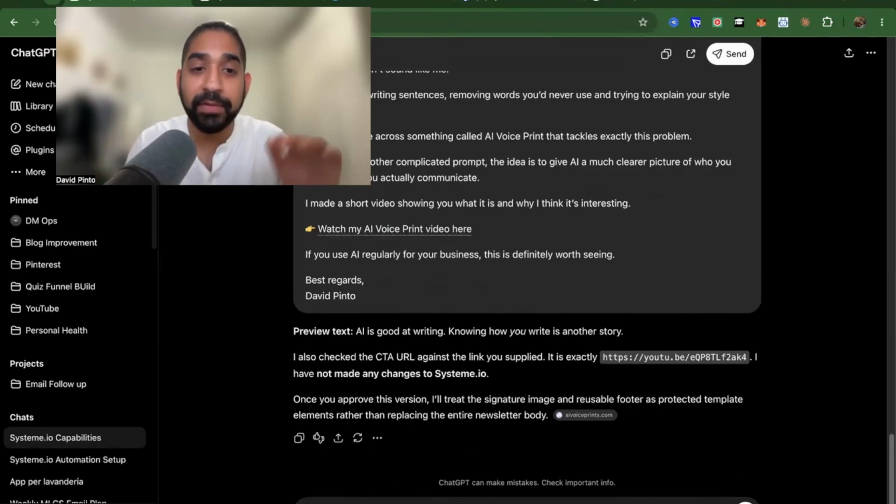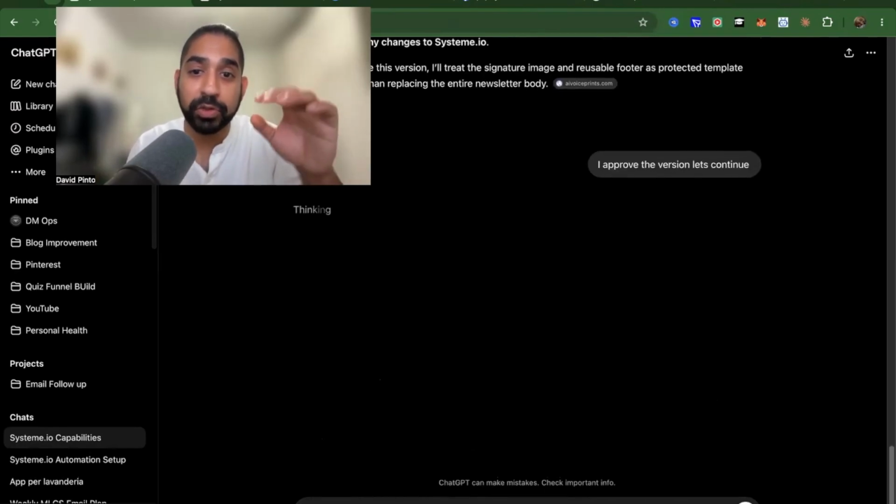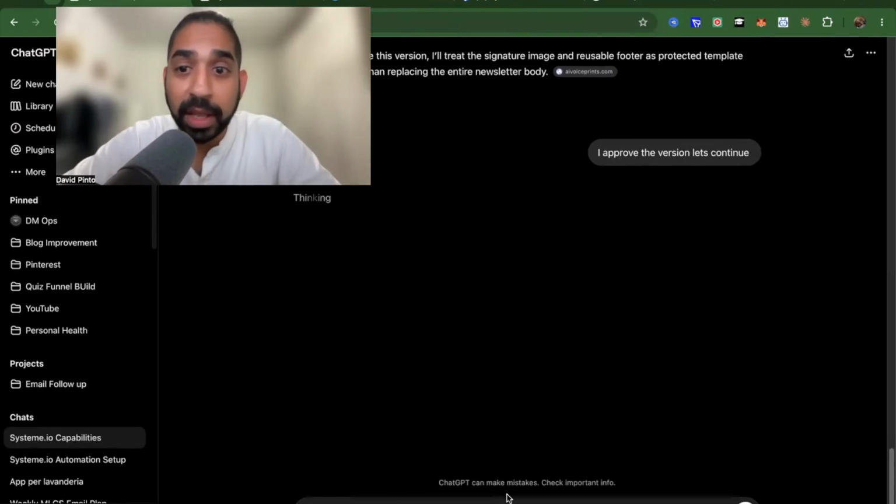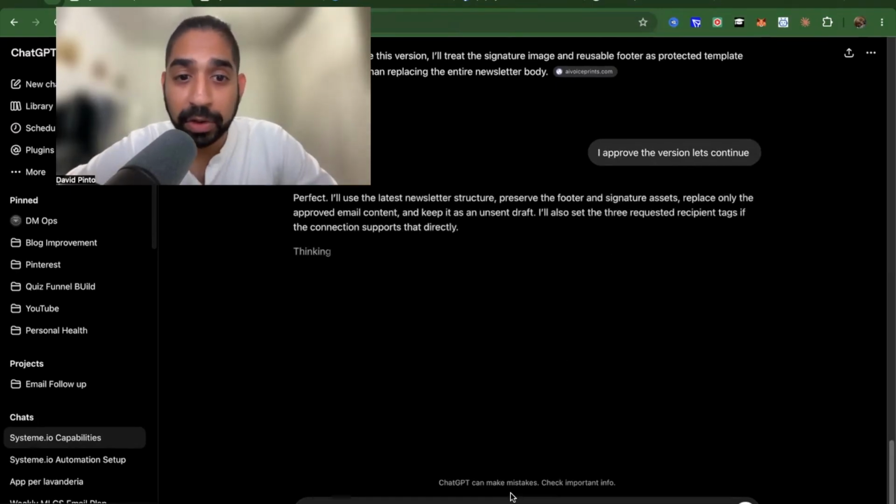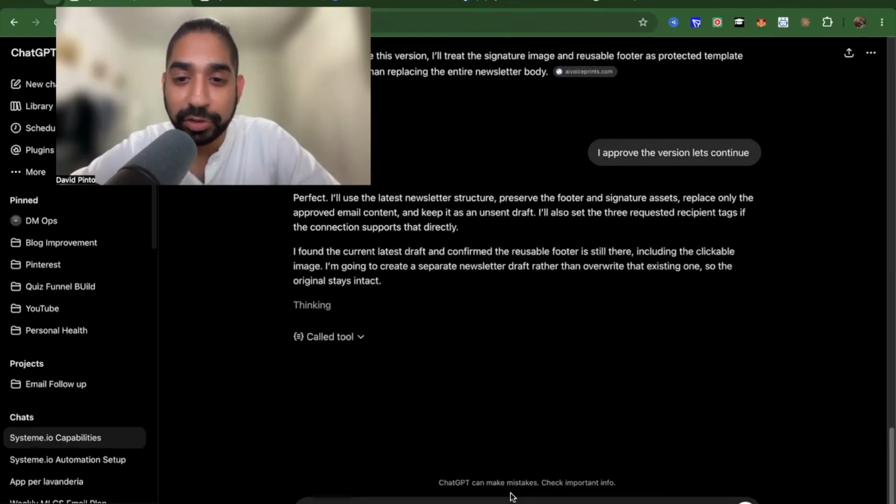Remember, because I've already given it a prompt and said do it step by step, it's doing it step by step. It's first giving me the entire email and now it's going to do the rest. Perfect. I'll use the latest newsletter structure, preserve the footer, replace and improve the email, replace only the approved email content and keep it in the unsent draft. They will also add the requested tags. It's saying also what it does.